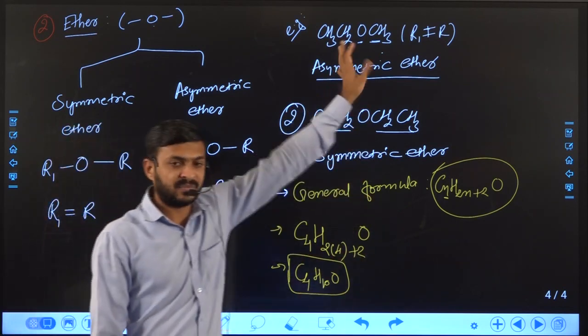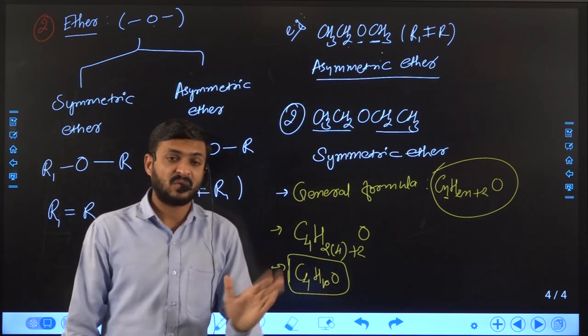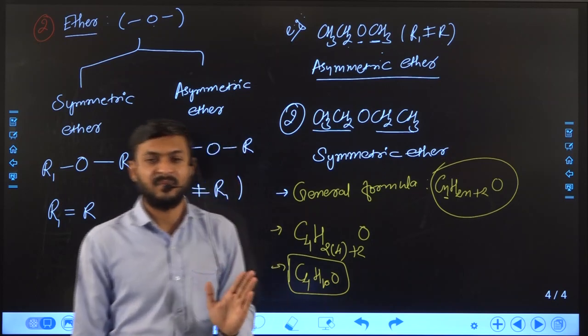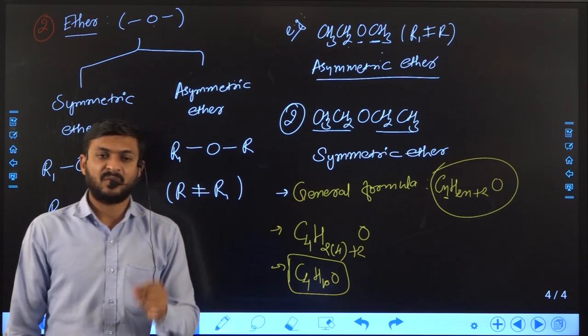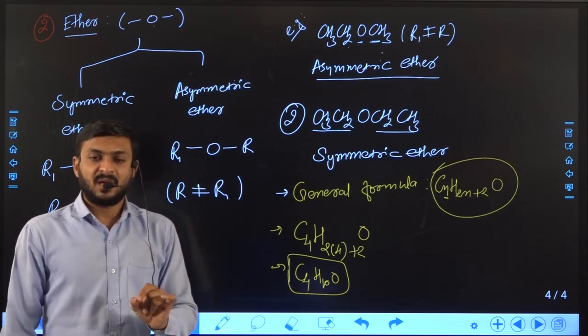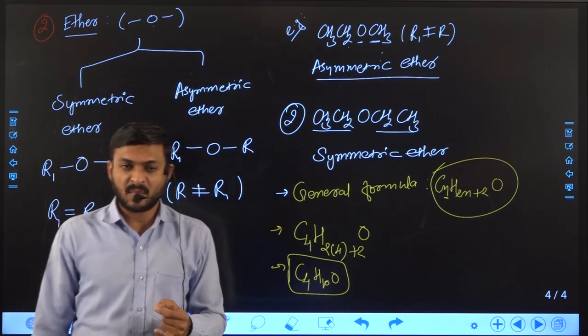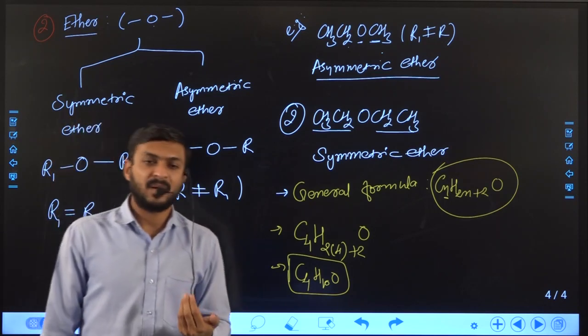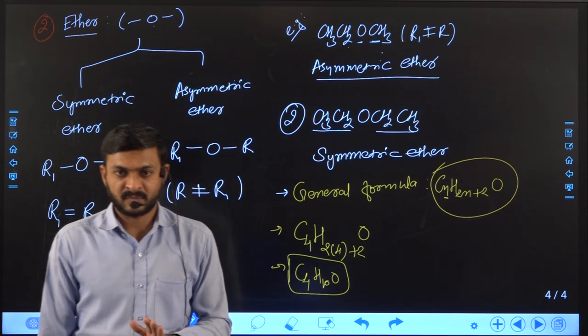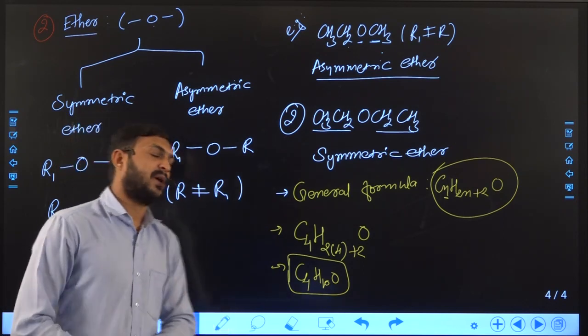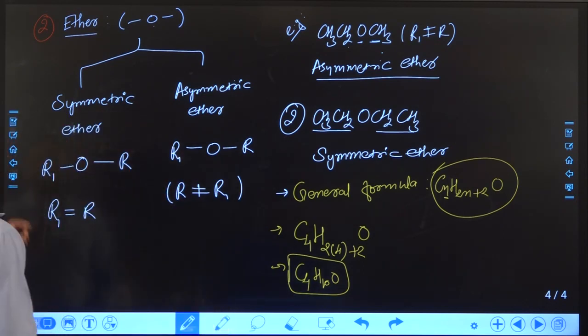But this formula always represents open-chain compounds. You should know this: whenever I say the general formula of this compound, it is applicable for open-chain compounds, and we cannot apply it to cyclic compounds. So this is how we can understand the ether functional group.